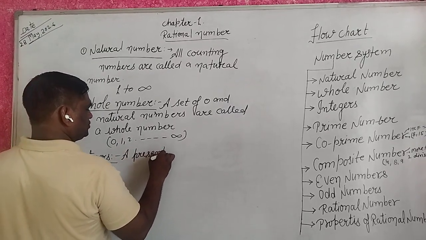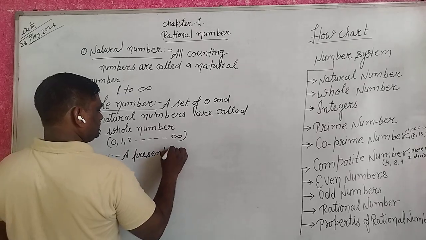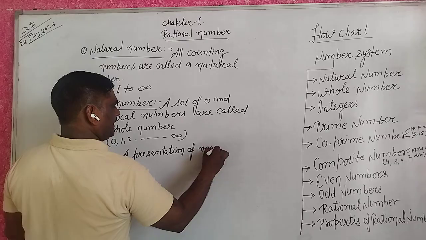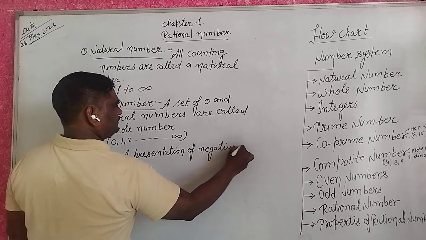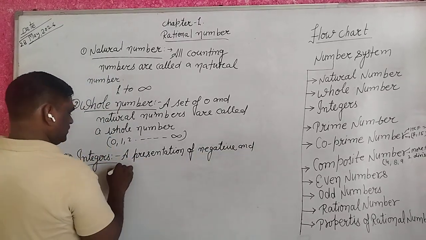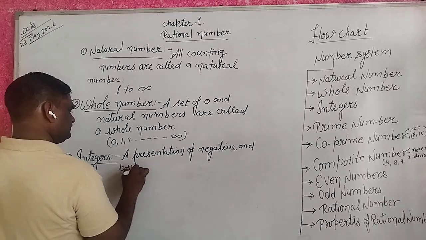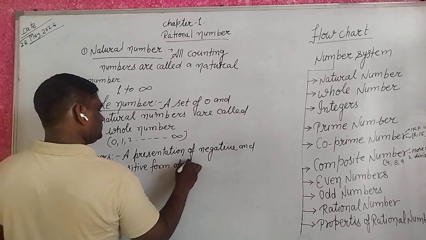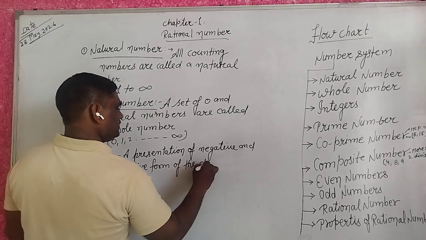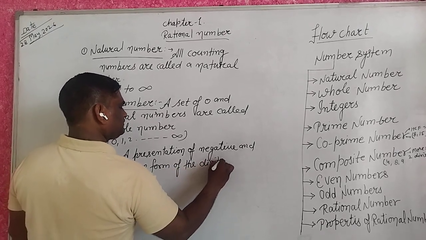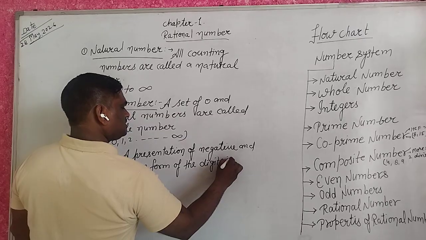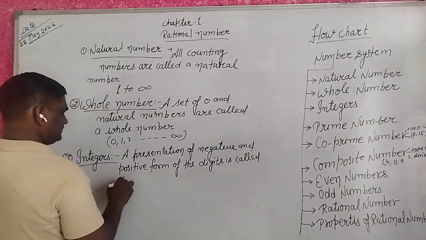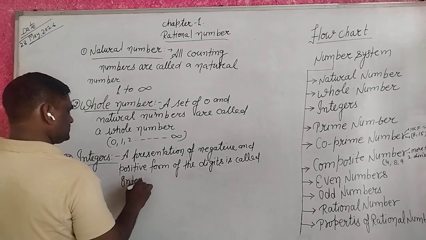A presentation of the negative and positive form of numbers or digits is called integers.